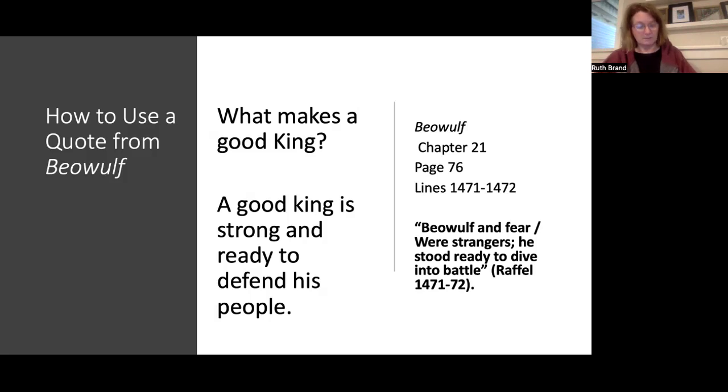No, it's not. It's on page 64. That's a mess up there. Forgive me for that. In my book, it's on page 64. It's still in chapter 21, though. I don't know why I put that. Anyway, since this is poetry, you scroll all the way down to the bottom till you find the lines 1471 and 1472. Note that the lines are marked just in five increments.